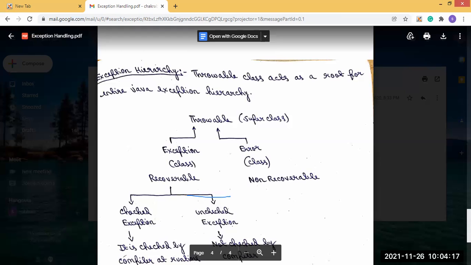Now, what is the difference between checked exception and unchecked exception? A checked exception is checked by the compiler. That means the compiler will check the exception, whereas an unchecked exception is not checked by the compiler. This is the difference.